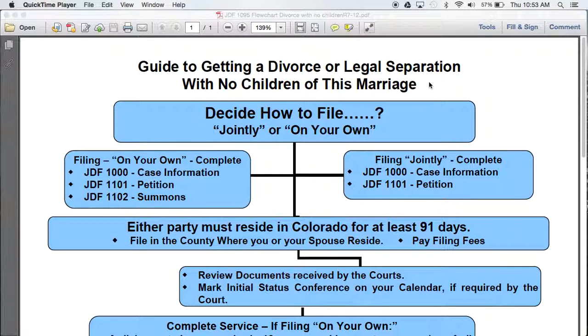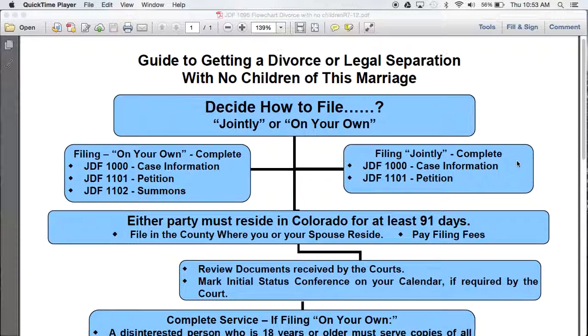This is a guide to getting a divorce or a legal separation with no children in the state of Colorado. First, you'll need to decide how you're going to file. If you'll be filing on your own and without the assistance of the other party, then you'll need to complete the case information sheet, the petition, and the summons. Complete all documents signed and notarized. Then the documents will need to be served on the opposing party. Then the documents may be filed with the court.